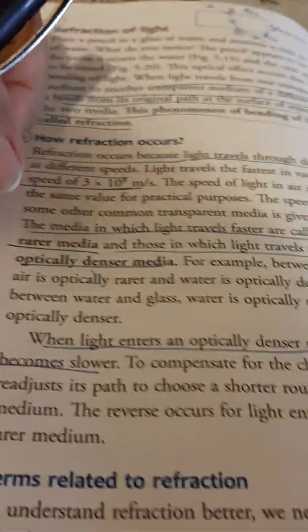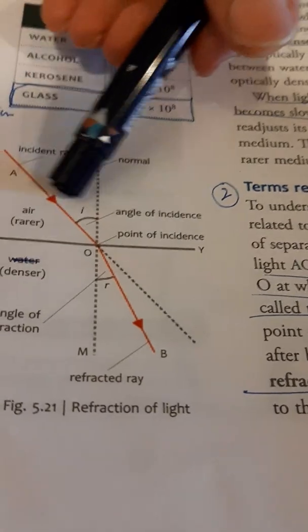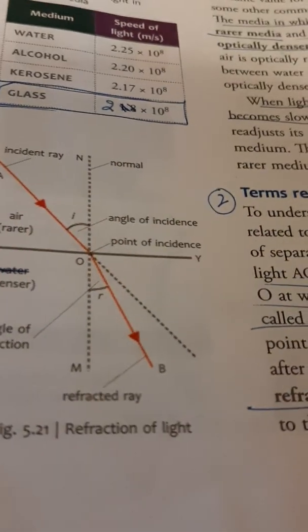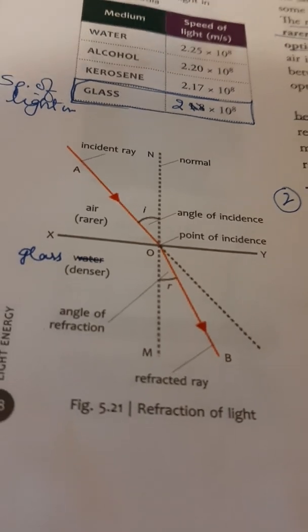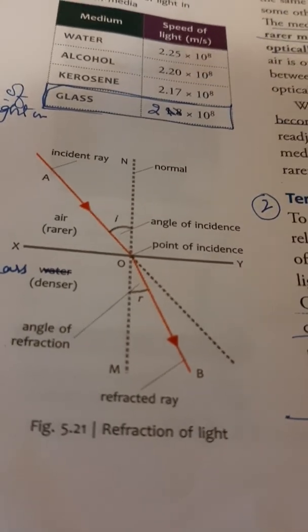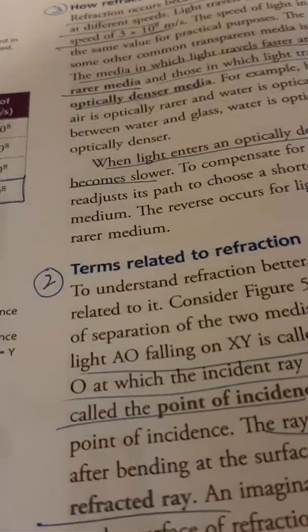Now why does the bending take place? Why doesn't the light ray travel in a straight path? There is also a reason for it. Because the speed of light is different in different media.